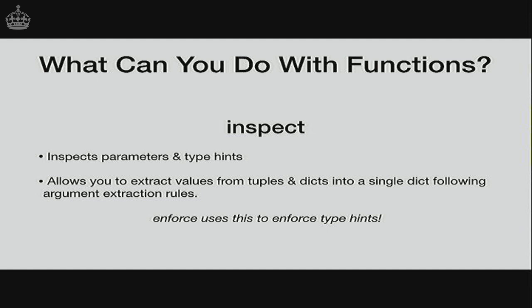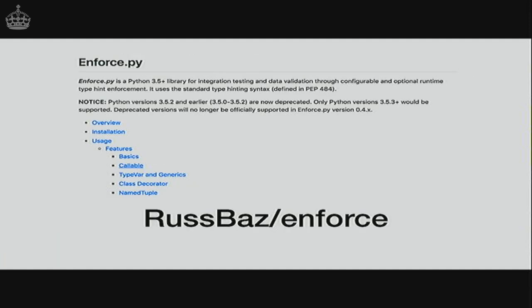So there's an inspect module. It comes with Python. It's really cool. It will give you a signature object that represents the parameters and return values of a function, and then you can ask it what types are expected if people are using type hints. You can also use it to unpack tuple and dict in the same way as arguments would be if they were passed to the function. So that could be really interesting for dynamically creating proxies for network calls and things like that, if you know the signature of the function at the other end. So skimming through all of those.